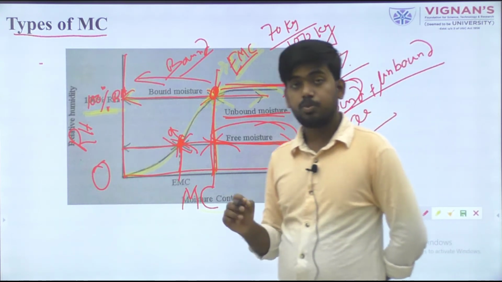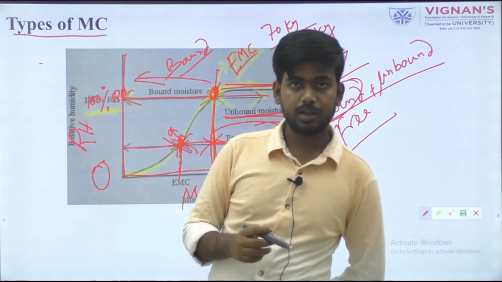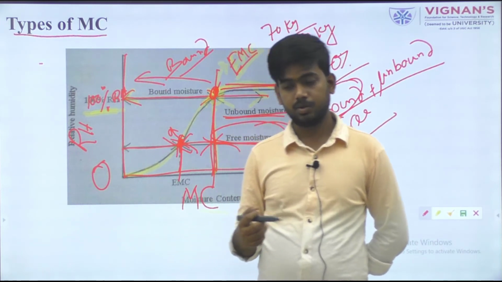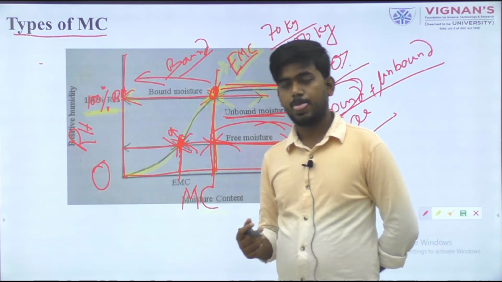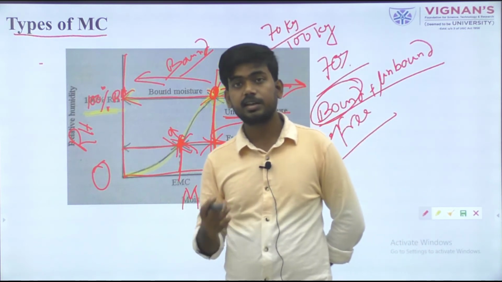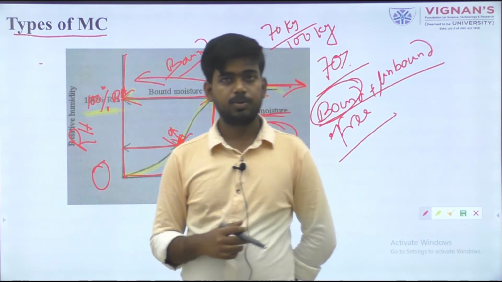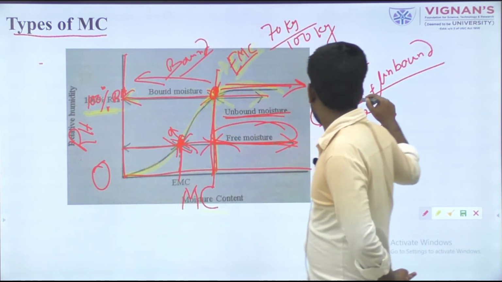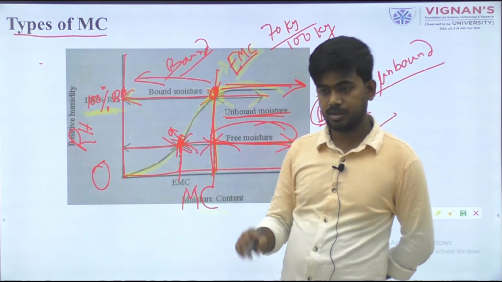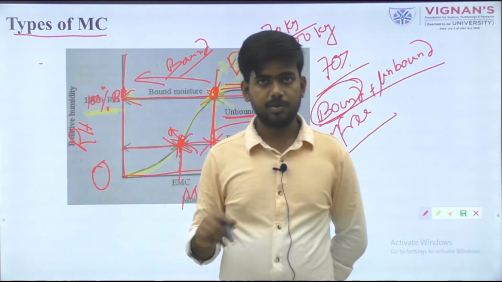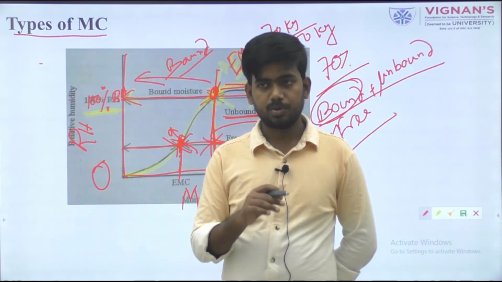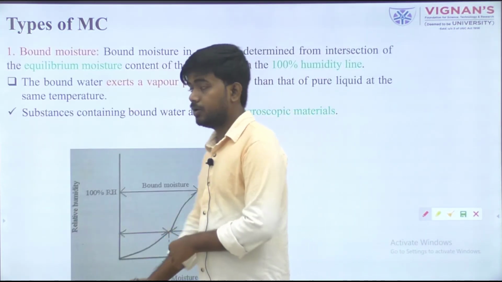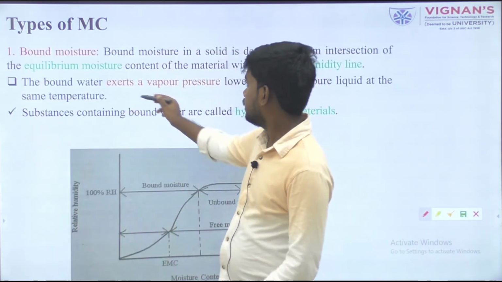Bound means some portion of moisture that can be removed during any thermal processing, and unbound means the amount of water that can be easily removed with application of any processing. The summation of these two may be known as the free moisture content, meaning the amount of moisture content that can be removed by any type of processing. So let's talk about them one by one.